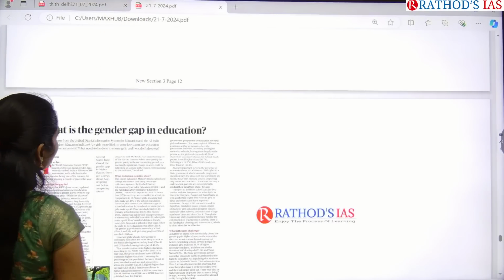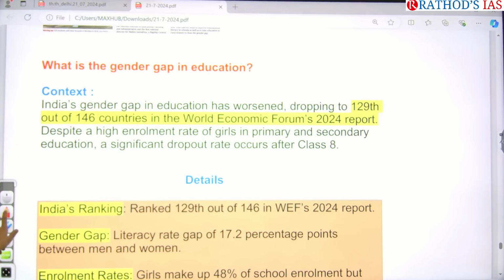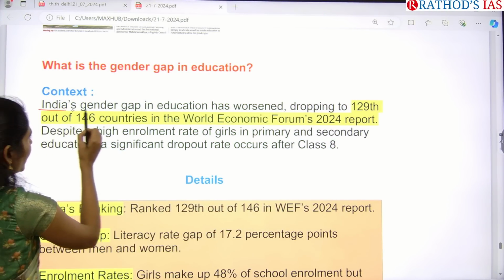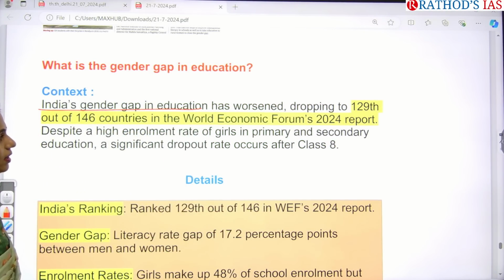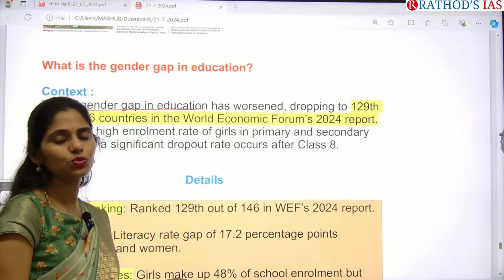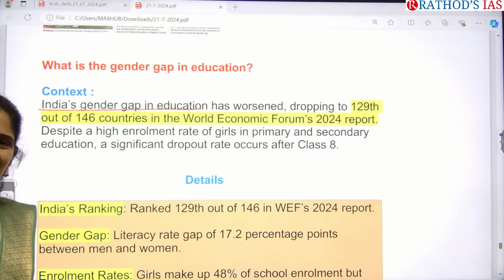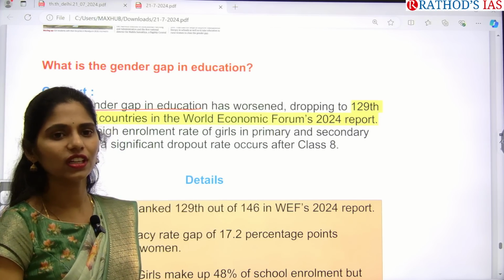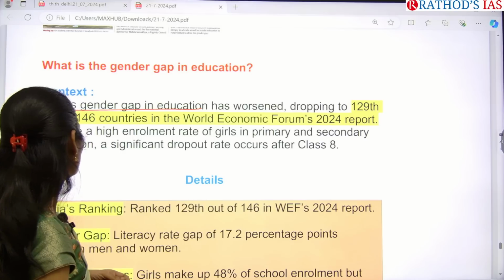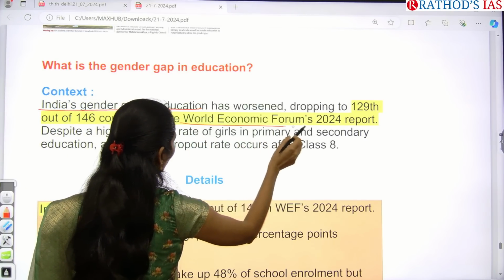Okay, let us see this article directly. This article is saying that India's gender gap in education has worsened. Among 146 countries now, India's rank is 129th. You can understand the drastic situation of India in this gender gap. This report is released by the World Economic Forum.